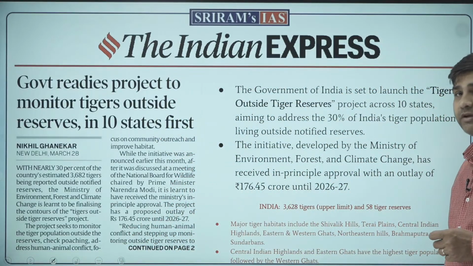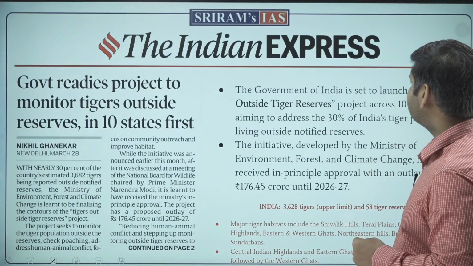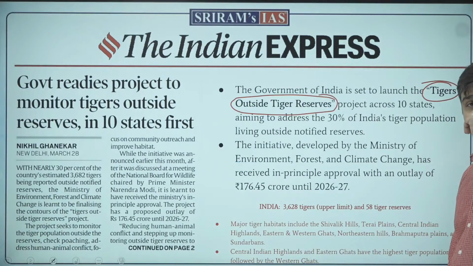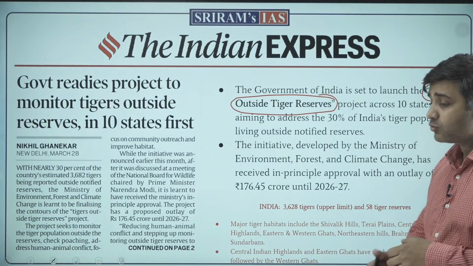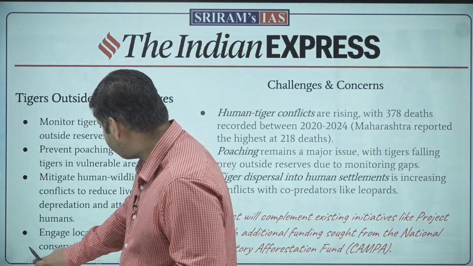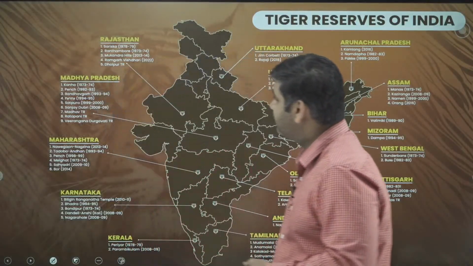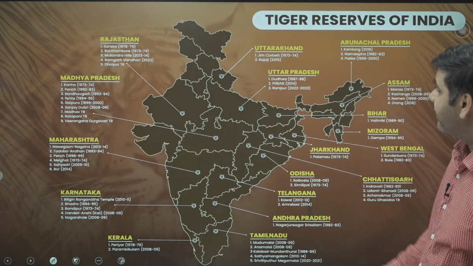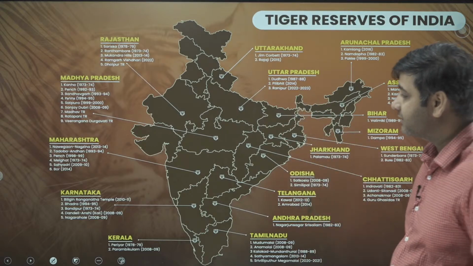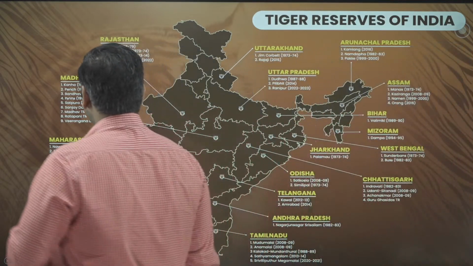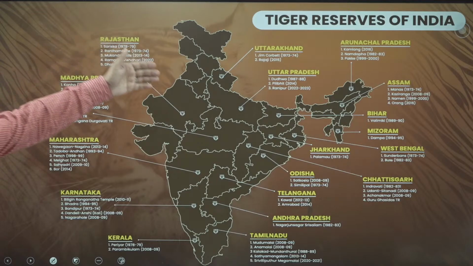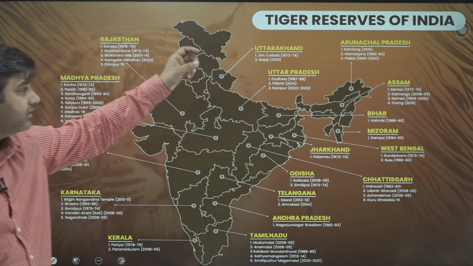This is another thing we have discussed: tigers outside tiger reserves. There are about 30% of the tigers who are outside the tiger reserves. There are many tiger reserves in India. There is also a map here for you to understand. See, so many are there. In every state of India, everywhere there is a tiger reserve. Madhya Pradesh has so many of them, Maharashtra has many, Rajasthan, Uttarakhand, Uttar Pradesh, Andhra Pradesh, Telangana, almost every state has tiger reserves.